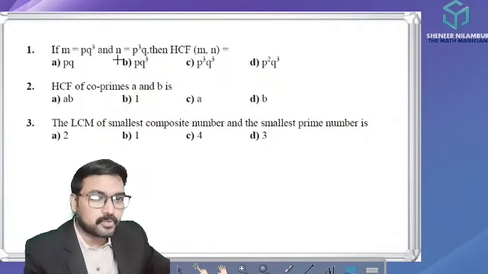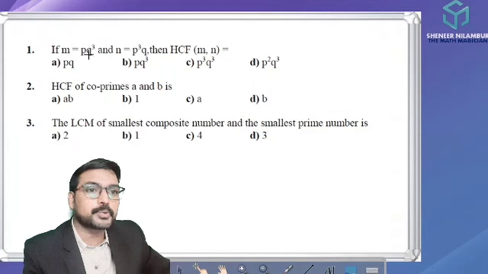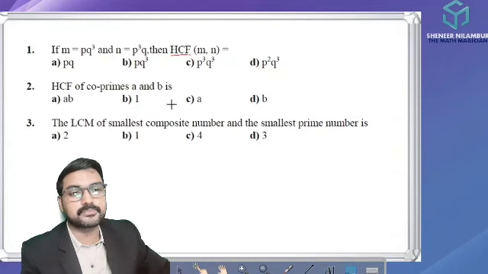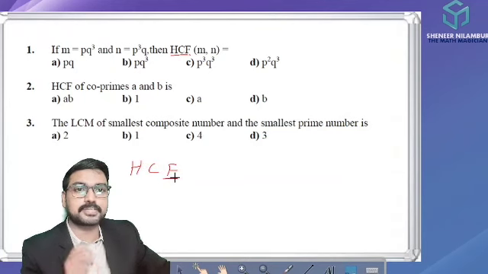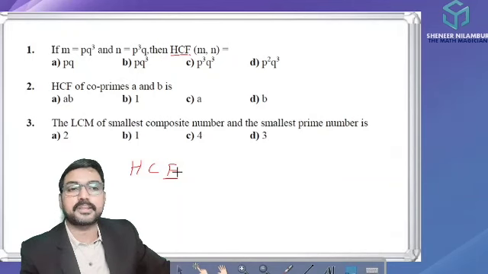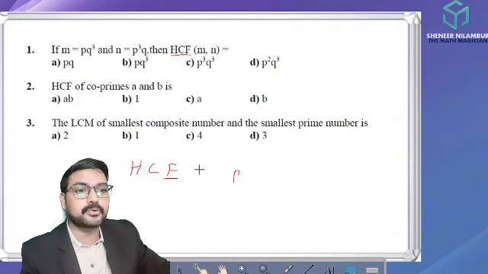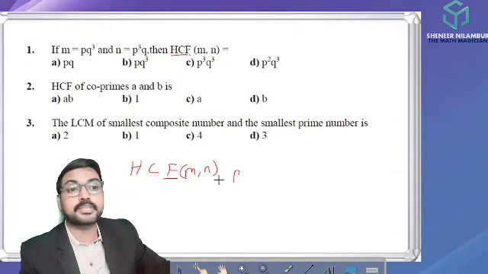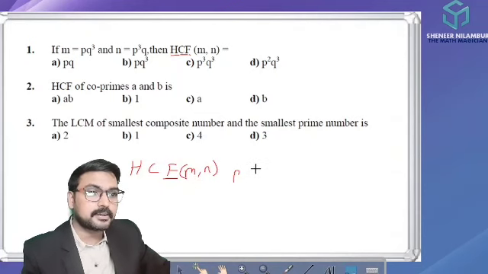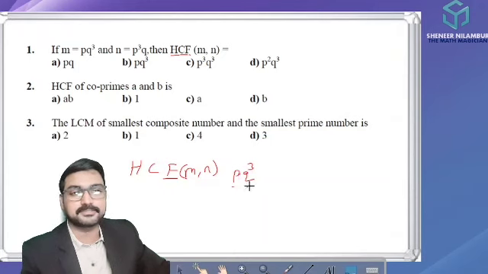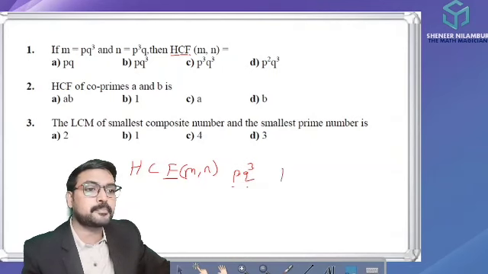Here you can see question number 1. If m is equal to p q cube and n is equal to p cube q, then find the HCF of m, n. What is the meaning of HCF? Highest common factor. So to get the factors, there will be factorization, so it is connected with our fundamental theorem of arithmetic. We are going to factorize, but instead of numbers, they have given m and n. What are the numbers? m and n. And they have also given the factors of m as the product of factors p into q cube. p, q are the factors. And the factors of n are given as p cube q.